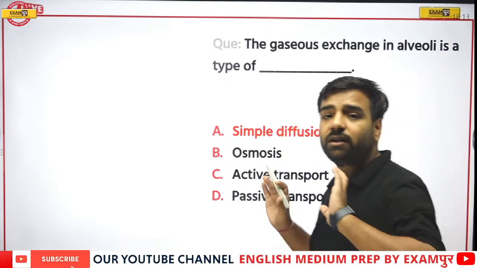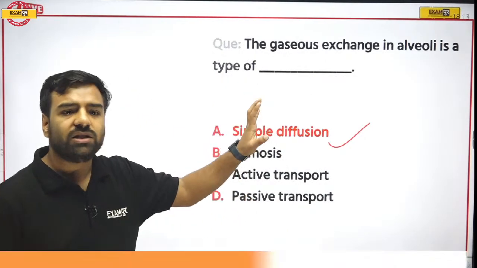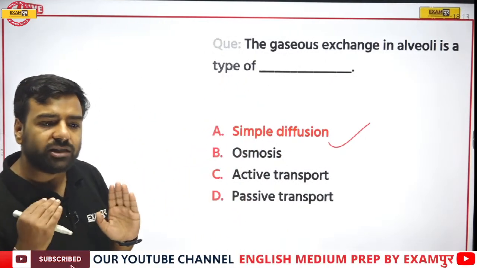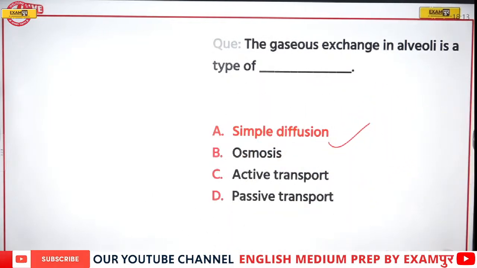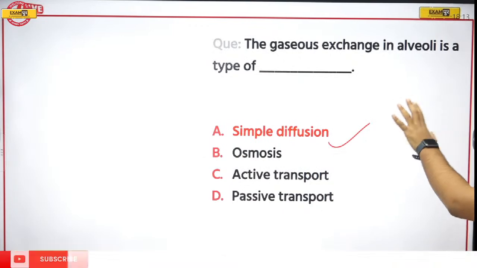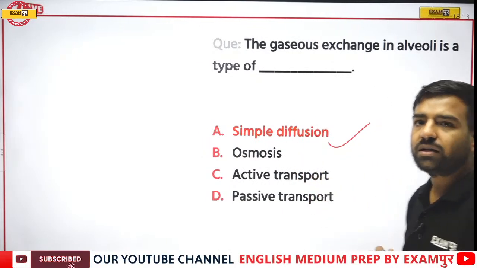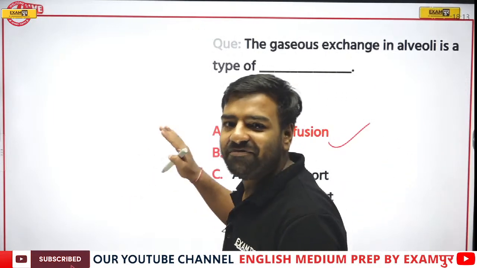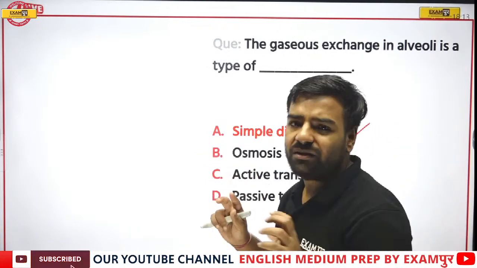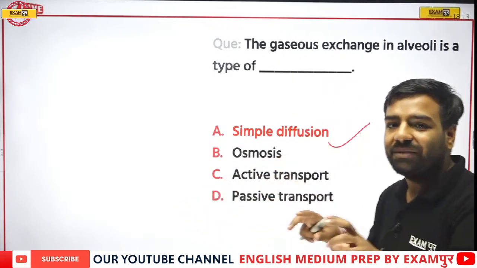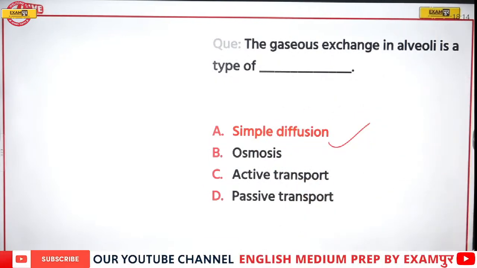And remember, we are discussing all the questions which were previously asked. These questions are very, very important as they keep on repeating. So do not forget these terms. This gaseous exchange in the alveoli is actually an example of simple diffusion. Ram, this time, sorry for that, but option A would be correct. But it's good that you have attempted. Whenever we attempt here, it gives us surety that in the examination we are going to give the correct answer.